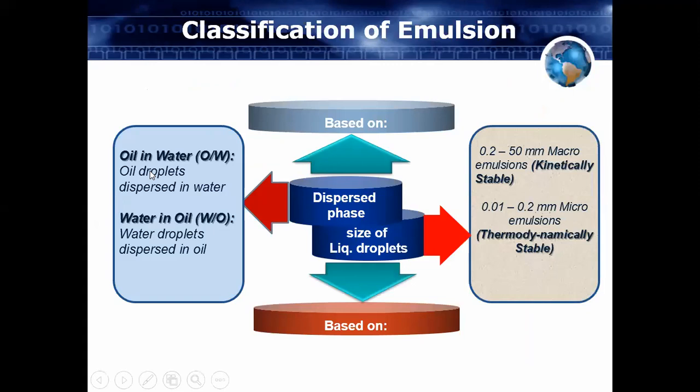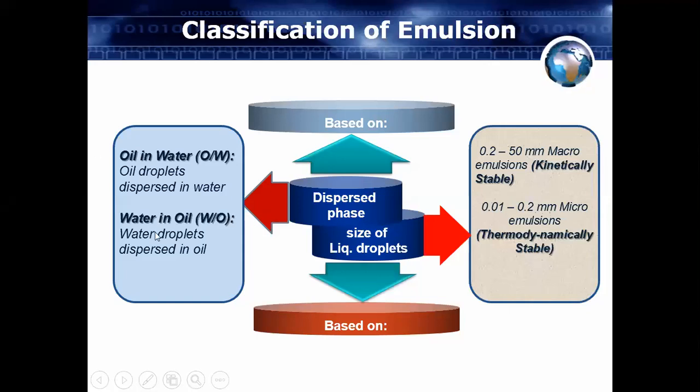Now oil in water emulsion means what? When we are taking a small quantity of oil and adding it into a large quantity of water, then it is called oil in water. Means we are distributing oil inside the water. Here water will be in the large quantity and it will act as the external phase, and oil will be in the small quantity, that's why it will act as the internal phase.